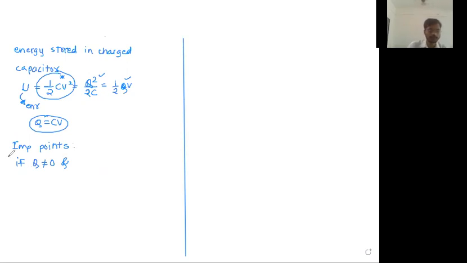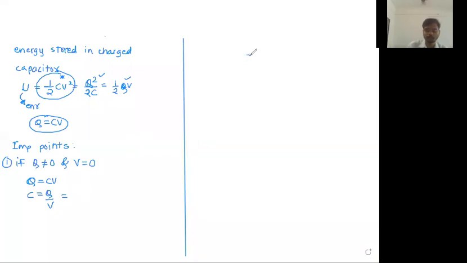Important point, point number 1: there is a conductor having charge not equal to 0 but having potential equal to 0. Yes, that is a possibility, no problem. So in that situation, you tell me what will be the capacity. Sir, Q is equal to CV, but sir, C is equal to Q upon V. Yes, it is possible that a conductor has some charge but potential equal to 0. A grounded conductor is there, but some charge is still on the conductor. That is a possible situation.